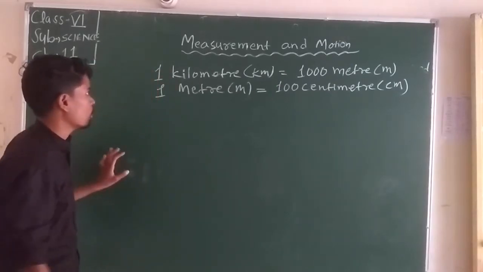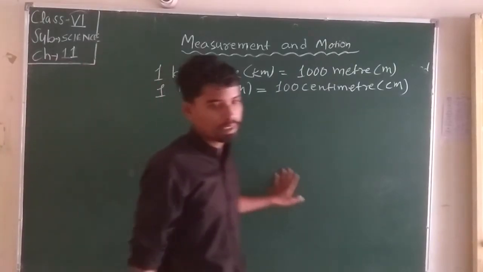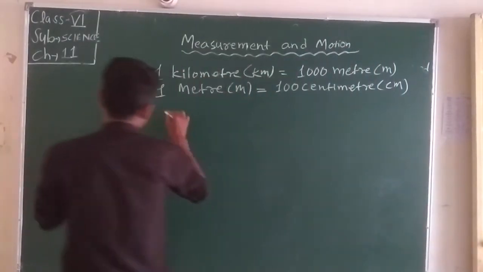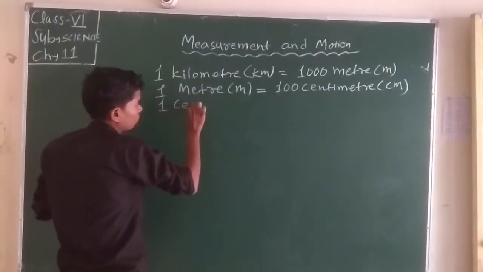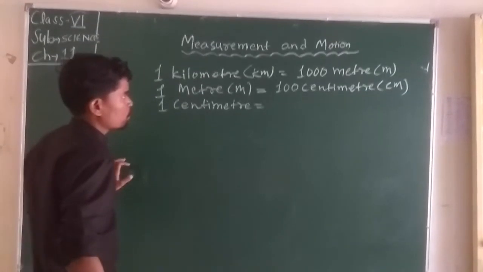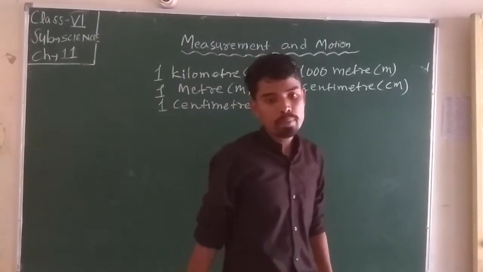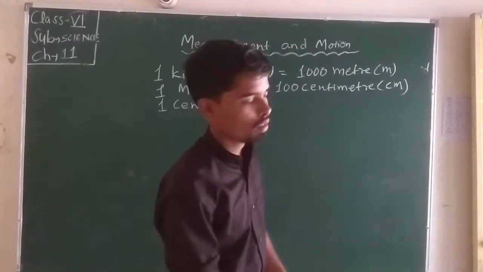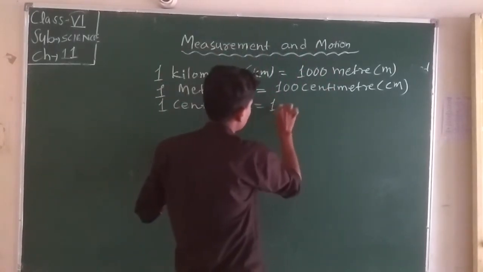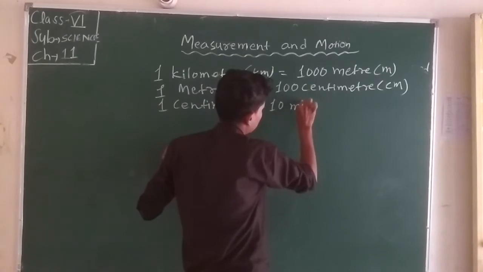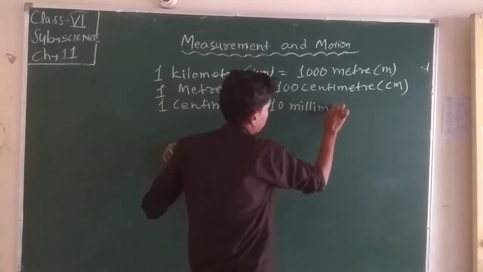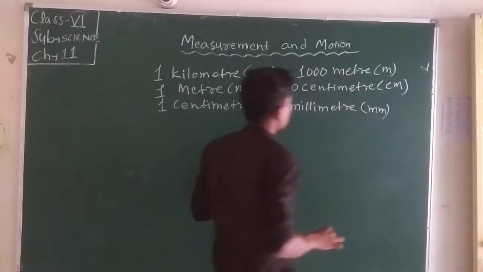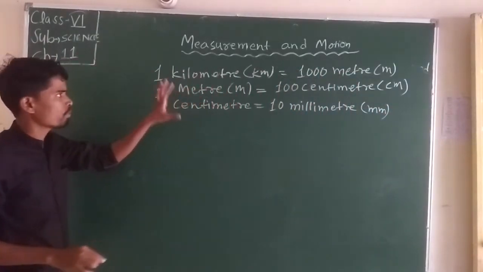And 1 centimeter is equal to 10 mm, or millimeters. So student, this is the standard unit of length.